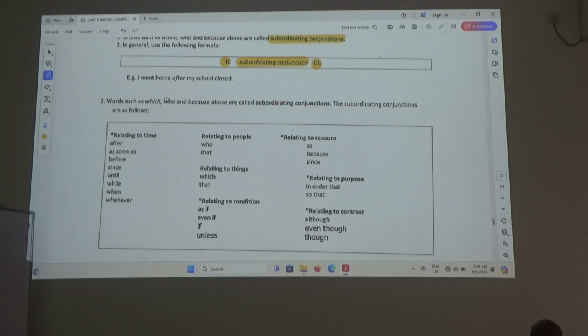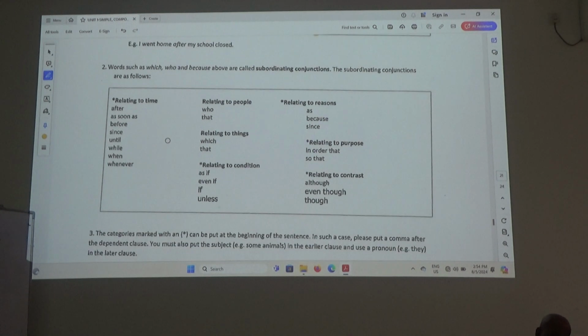Okay. Words such as which, who, and because above are called subordinating conjunctions. The subordinating conjunctions are as follows. There are so many subordinating conjunctions. As long as it's not coordinating, but they can add meaning to a second part of a sentence, then it's subordinating. Is that okay now? That's why I say relating to time, relating to people, relating to things. You know, for people, we can use who or that, that's not wrong. Relating to things, which or that; relating to condition, as if, even if, unless; relating to reasons, all this; relating to purpose, all this, these two; relating to contrast.